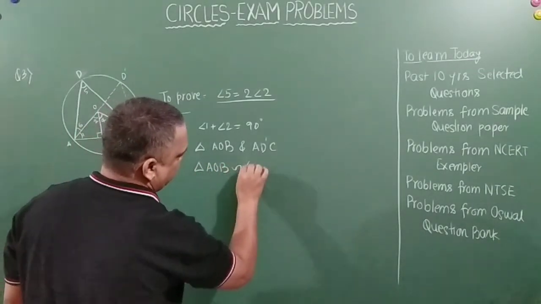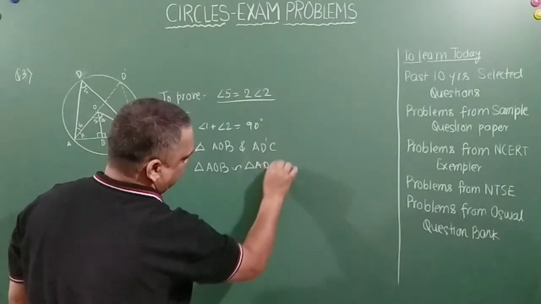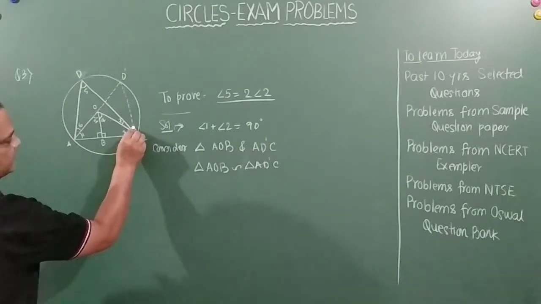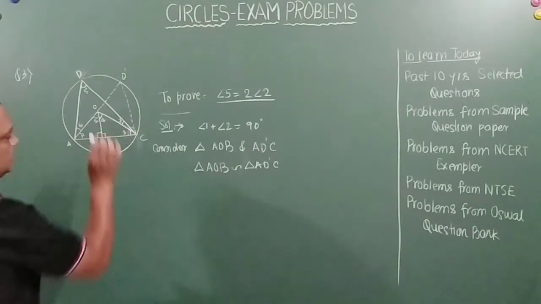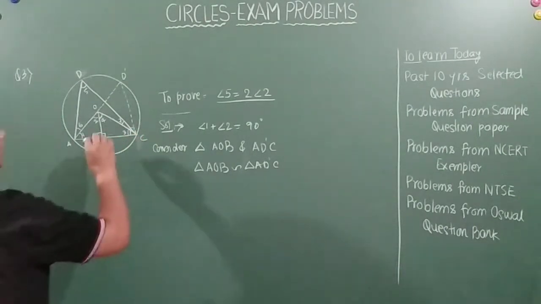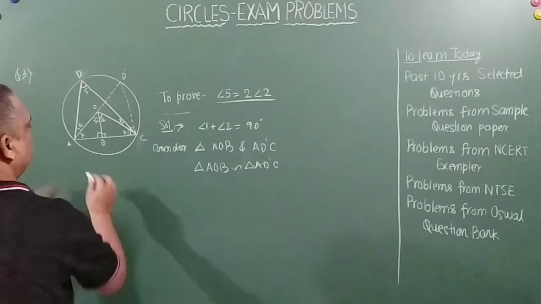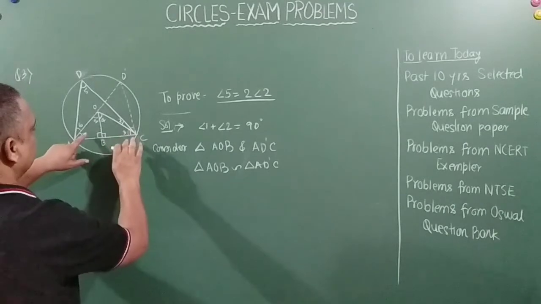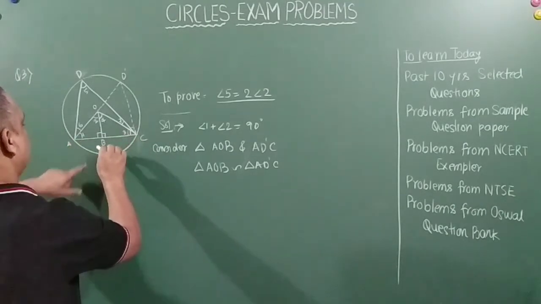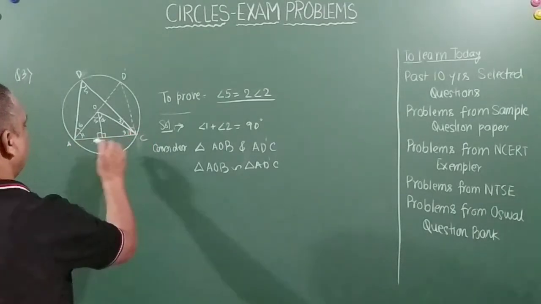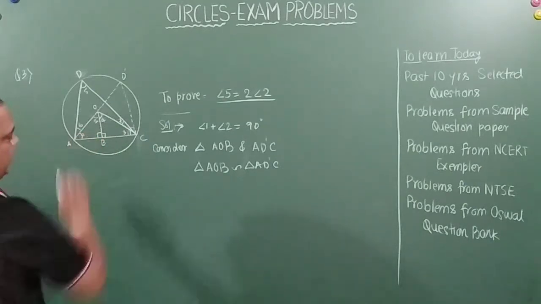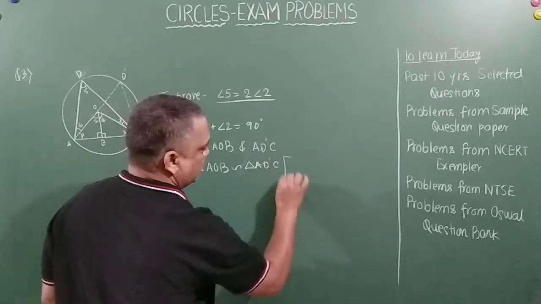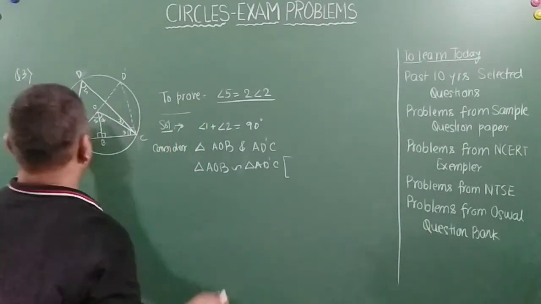AOB is similar to triangle ADC. Right? Why? Because see, this angle is equal to this angle, one angle same. Okay. Now, see in this, one angle is the same and this angle 1 will be common for both the triangles. So I'll just write it.